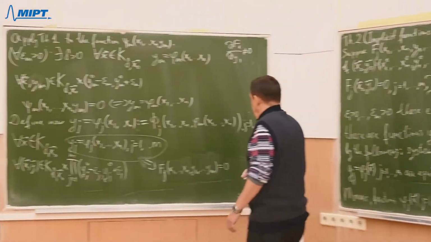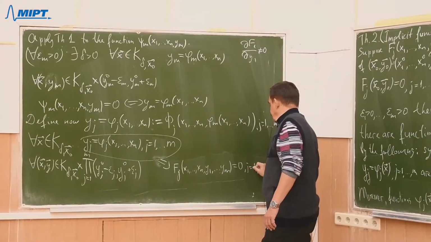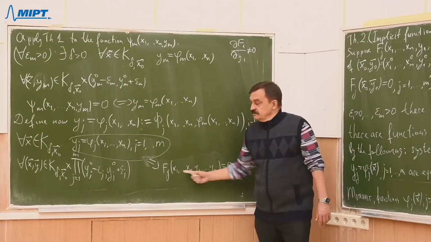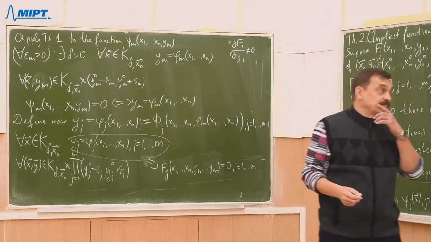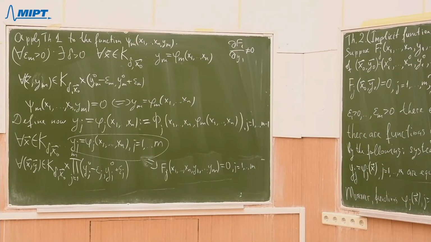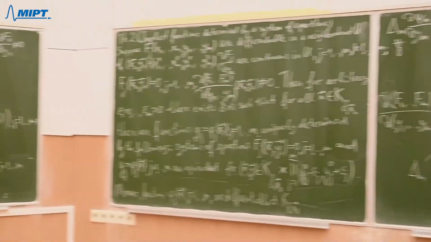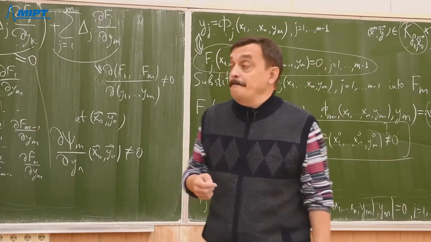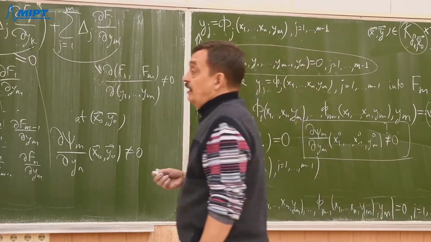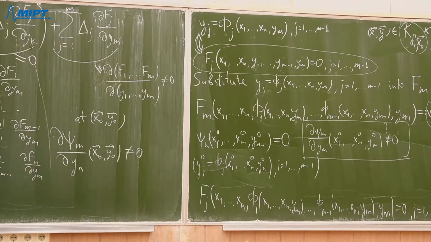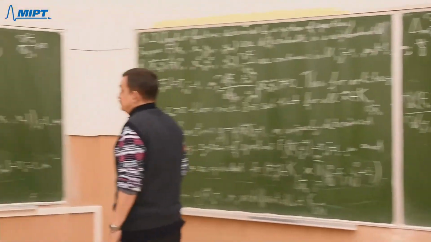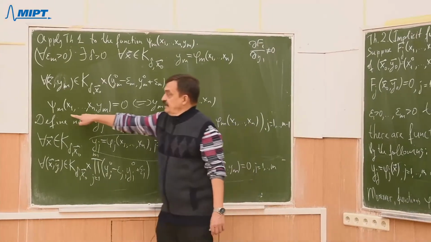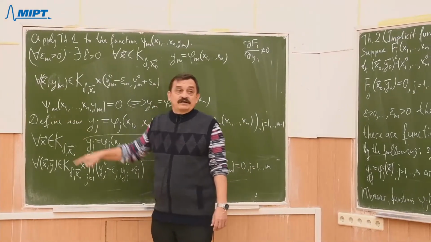So the first m minus 1 equations in this system are satisfied because of that, and here it was valid for arbitrary ym. And the very last is satisfied because what is psi m?